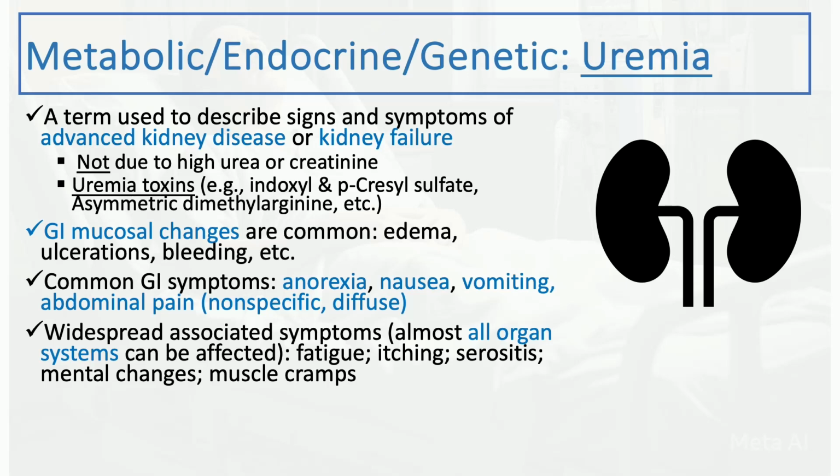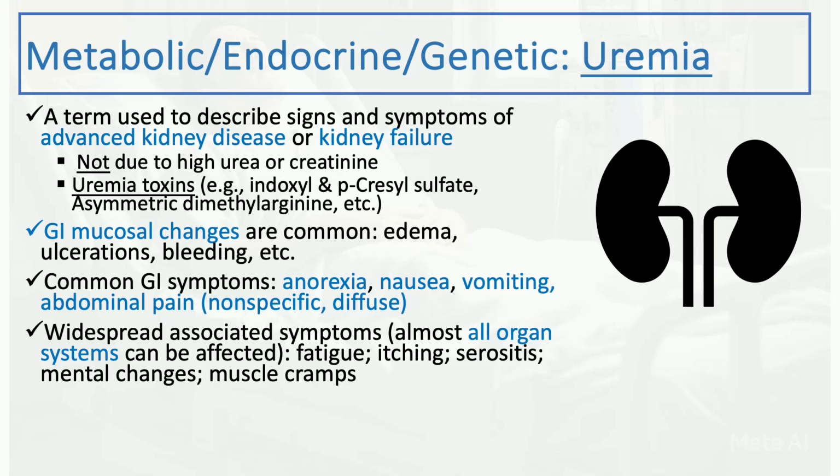But more common symptoms include fatigue, itching, serositis, including pleurisy, pleuritic chest pain, or pericarditis. And as you know, pericardial pain is an indication for dialysis, as are most other manifestations of uremia. Mental status changes could be very subtle, like just personality changes, depression, or non-specific mental changes, but it could be dramatic as well sometimes, with acute confusion or delirium.